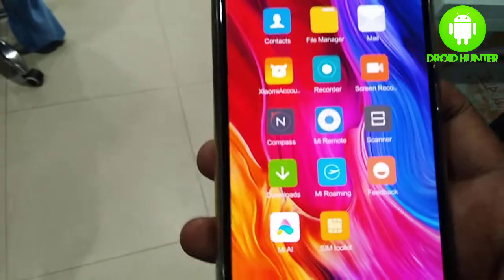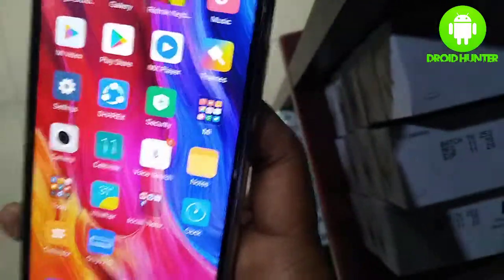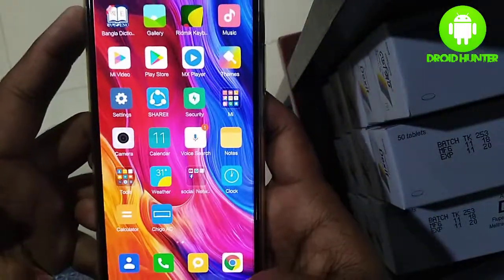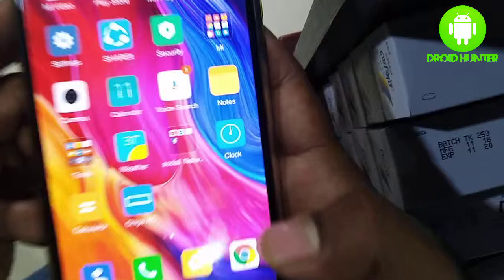Here you see a new shortcut has been created by Mi Remote called Chigo AC, because my AC brand is Chigo.